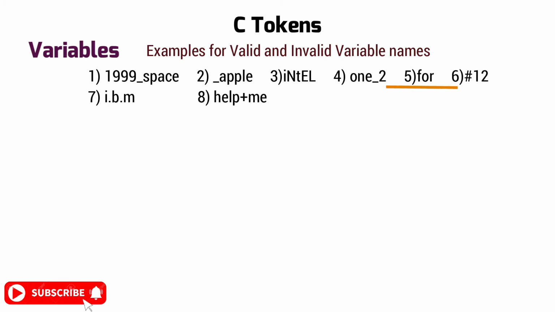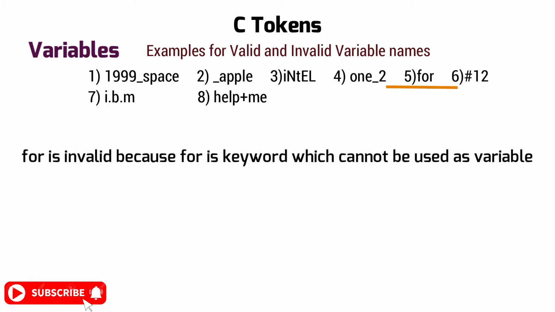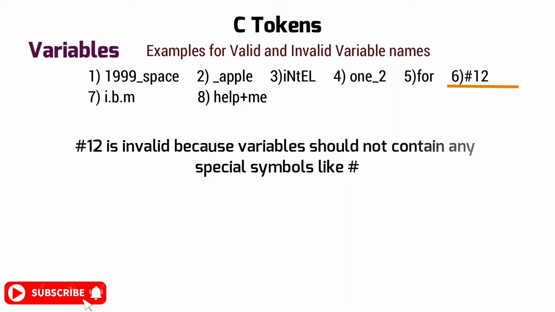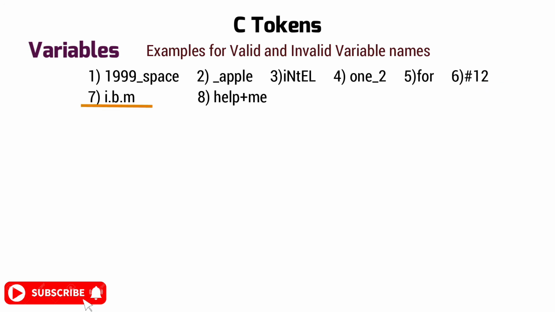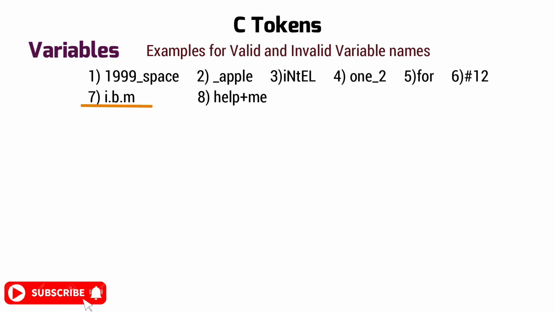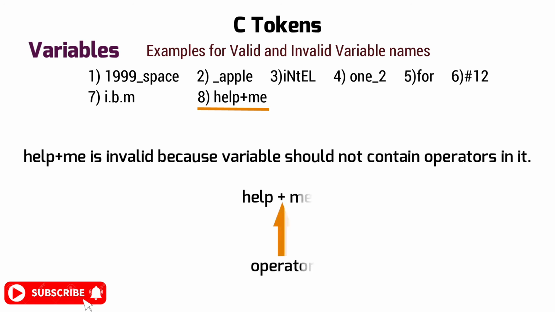The fifth one, for, is invalid because for is a keyword which cannot be used as a variable name. The next example, #12, is invalid because a variable should not contain any special symbols like hash or dollar. The next example, I.B.M, is invalid because a variable should not contain any punctuation. The last one, help+me, is also invalid because a variable should not contain operators in it.